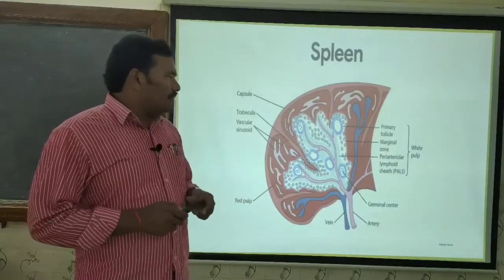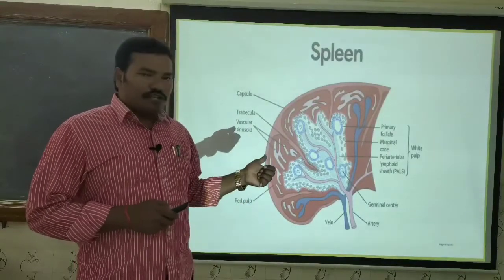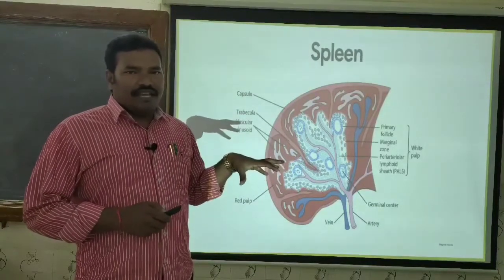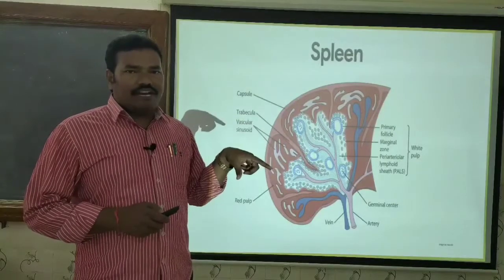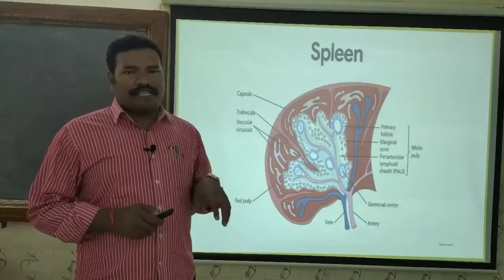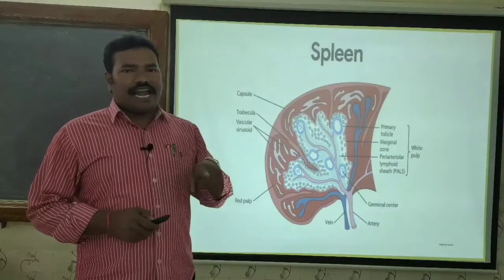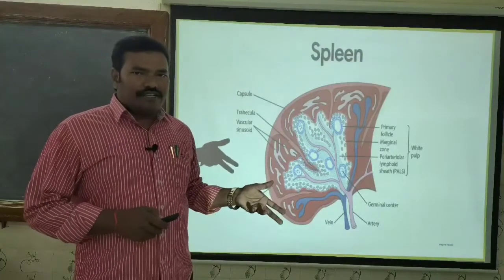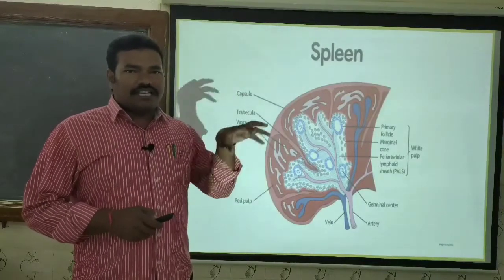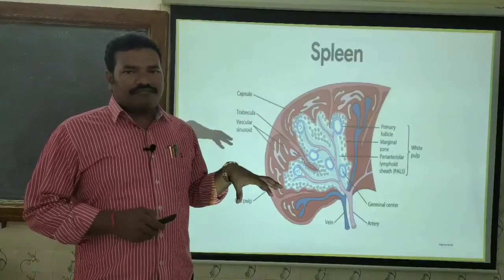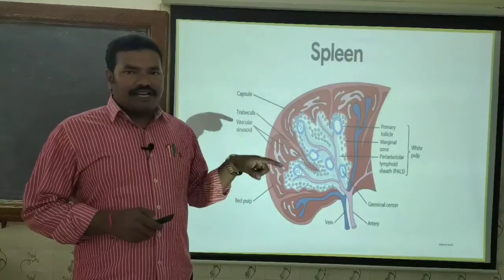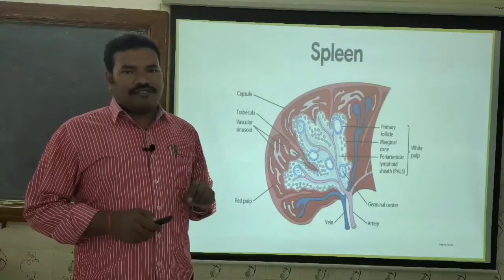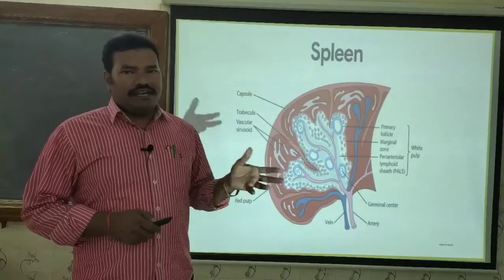If it is a B lymphocyte, a normal mature B lymphocyte, as and when it comes in contact with the antigen, it gets activated. These activated B lymphocytes form the plasma cells. These plasma cells secrete antibodies against the specific antigen. If it is a T lymphocyte, whenever it is exposed to the specific antigens, it also gets activated. Activated T lymphocytes convert into either the cytotoxic T lymphocytes, the CTLs, or the T helper cells.